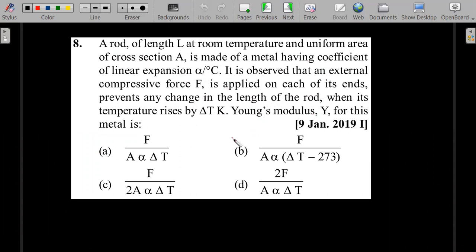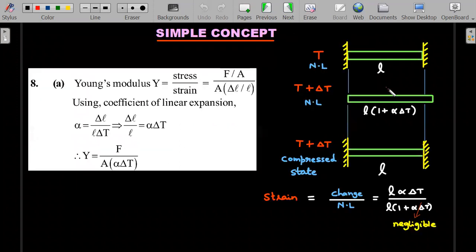So if you heat a rod, it actually tries to expand. But if you apply a compressive force and keep it from expanding, then it is said to be in thermal stress. Okay, so it's a very common idea. On the right side, I have depicted it in a nice superposition manner, right?